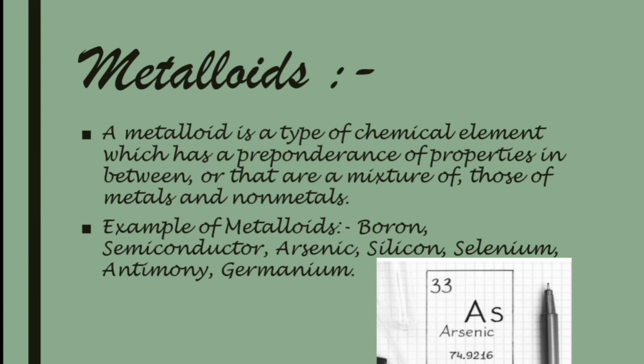Now let's go to the last topic, that is metalloids. A metalloid is a type of chemical element which has a preponderance of properties in between or that are a mixture of those of metals and nonmetals. Examples of metalloids are boron, arsenic, silicon, antimony, and germanium, etc.